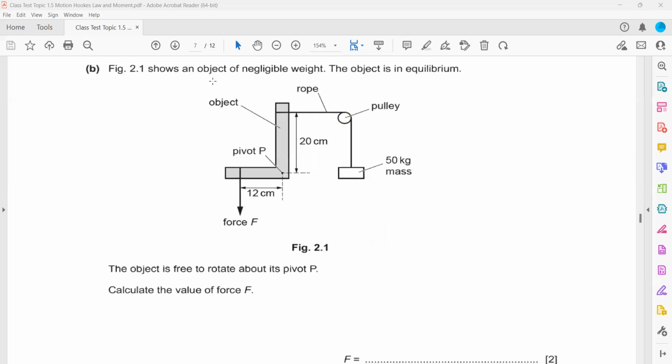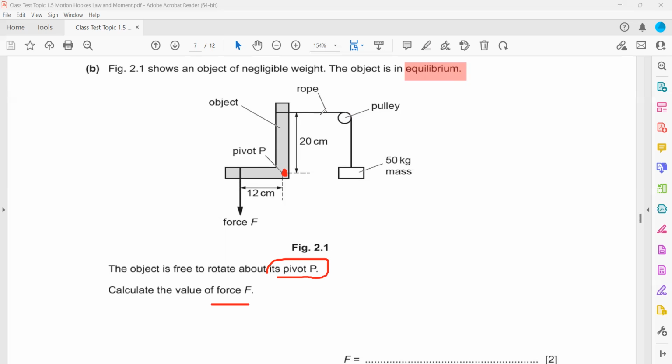The next question, figure 2.1 shows an object of negligible weight that is in equilibrium, which means the clockwise and anti-clockwise moments are balanced. The object is free to rotate about its pivot P. So P is the point of rotation or a pivot. We have to calculate the force F, this force.